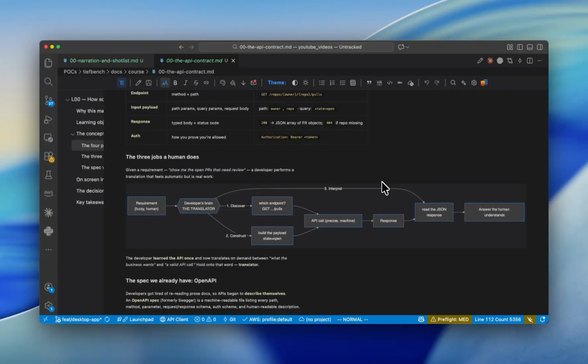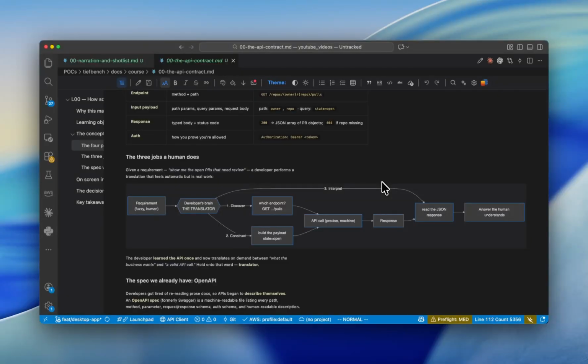In this case, Git, we all know it. From the OpenAPI specs, we can find out this is the pull-request endpoint I should use, these are the input parameters I should pass, and this is the response I get. Once you discover the endpoint and its details, you construct a payload and send a request.